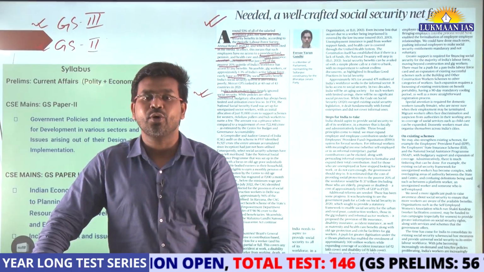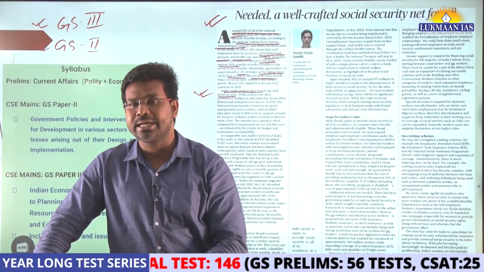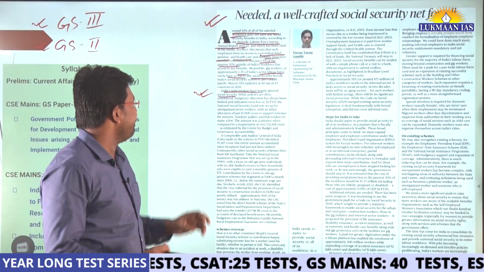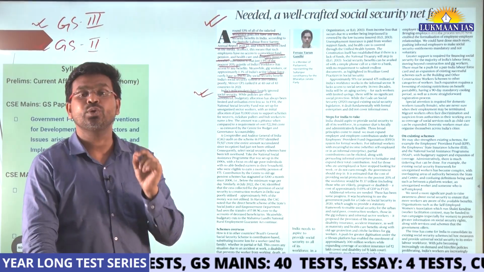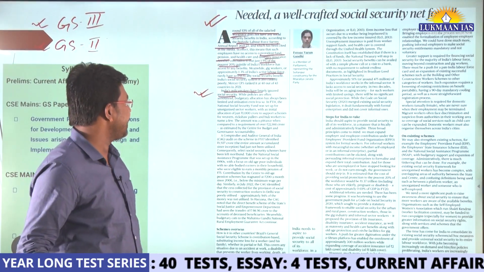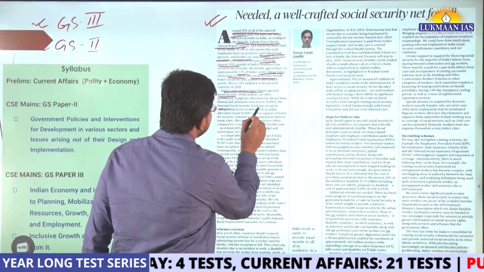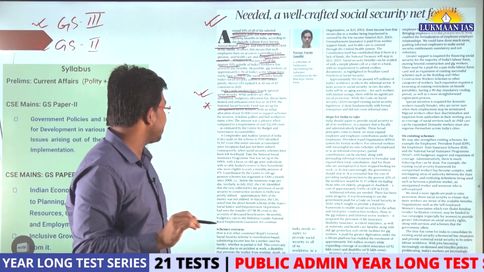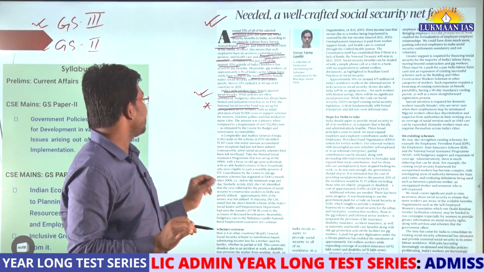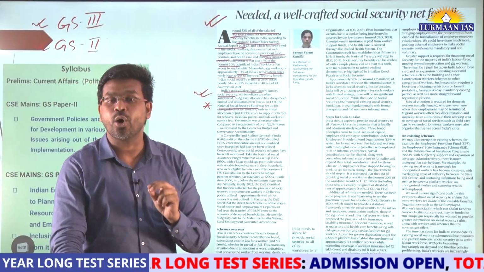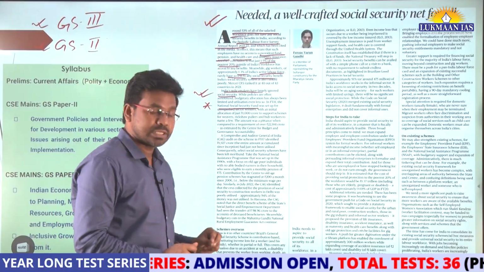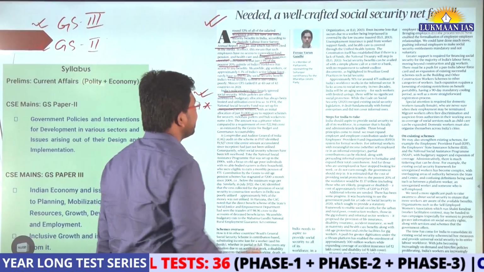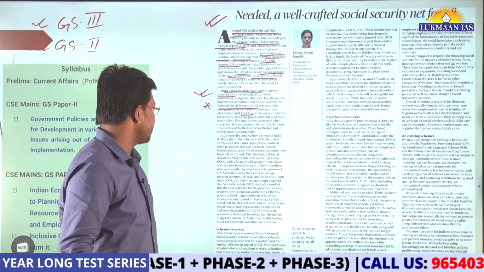However, people largely working in the unorganized sector, the informal sector, are not covered under any social security scheme. They have mentioned that in financial year 2011, the National Social Security Fund was set up, related to providing social security to unorganized workers, or workers who are working in the informal sector. They have given an initial allocation of 1000 crore rupees for these workers.